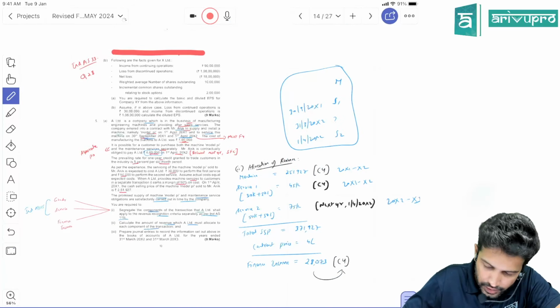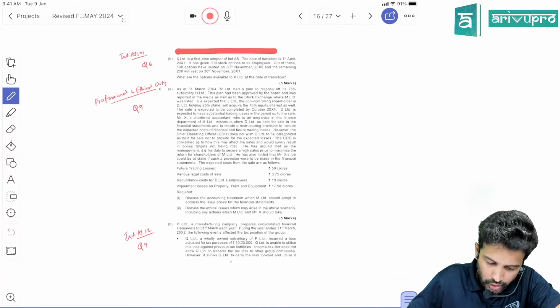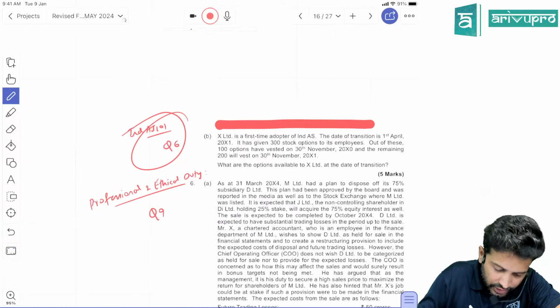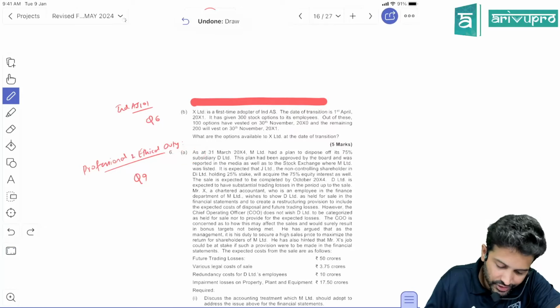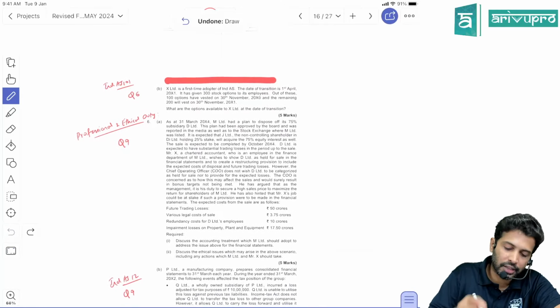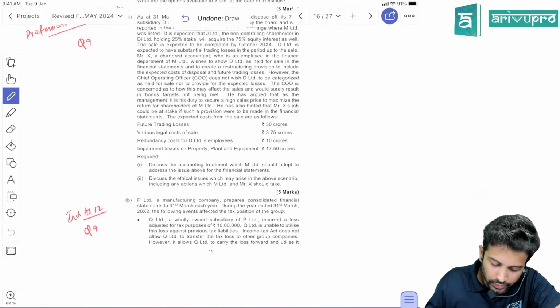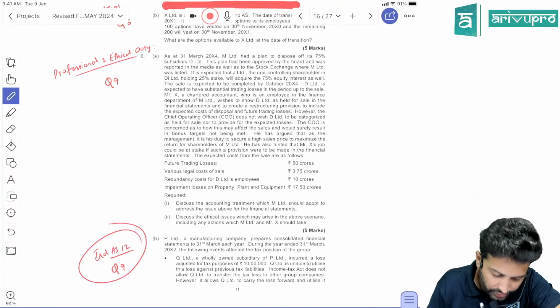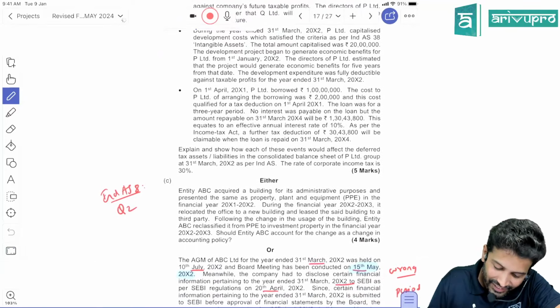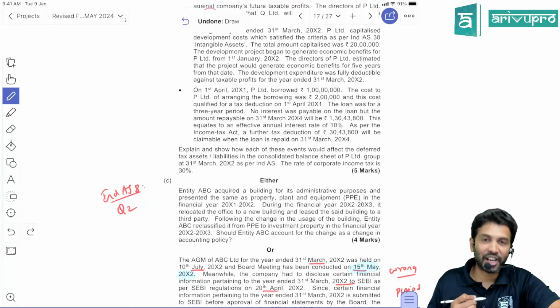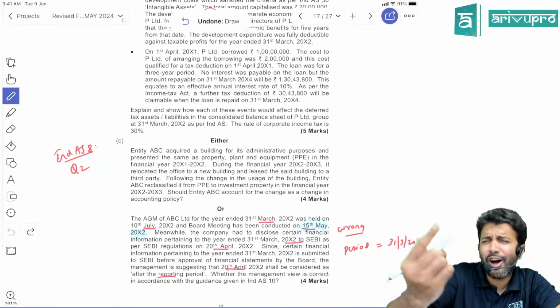This is 5A. Next, 5B is Ind AS 101's same question we have in class notes. I've given a reference here. Question 6A is professional and ethical duty, class notes question 6-9. Then question 6B is Ind AS 12, question number 9, same or similar. Then 6C is Ind AS 8, question number 2. That means over, sir. One last question over, sir.